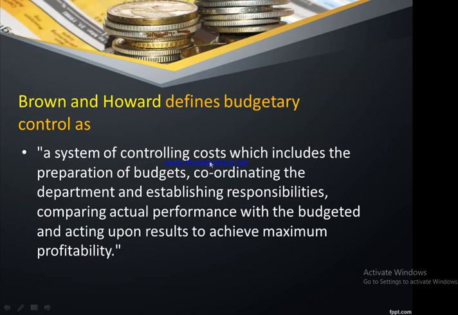So by preparing a budget and ensuring that the departments which were supposed to be involved with these particular activities, and whether these departments are going to do those activities when they're given allocated resources, and in case there is any kind of variation, we try to understand that variation. If everything goes as per the pre-assigned task, then the overall objective of the firm, that is maximizing profitability, is going to be achieved.